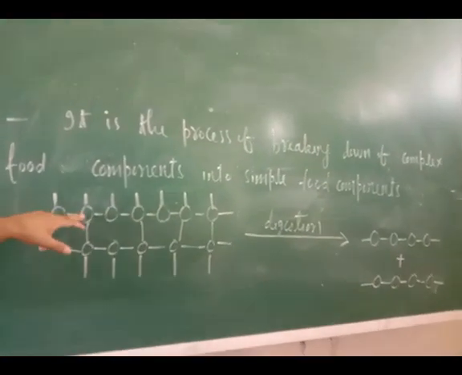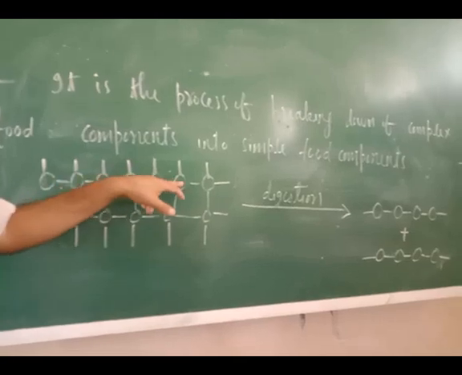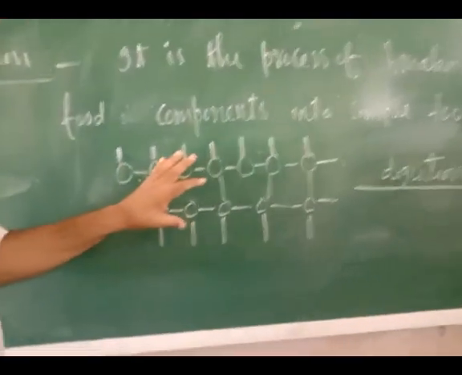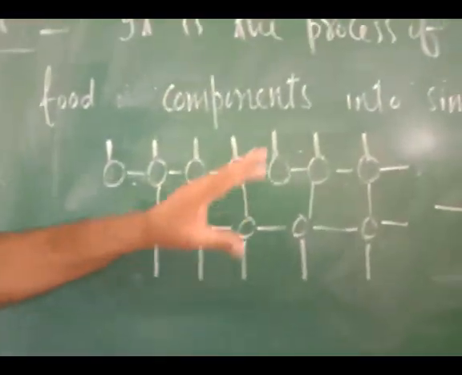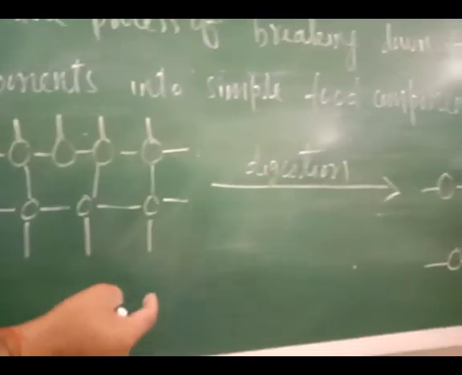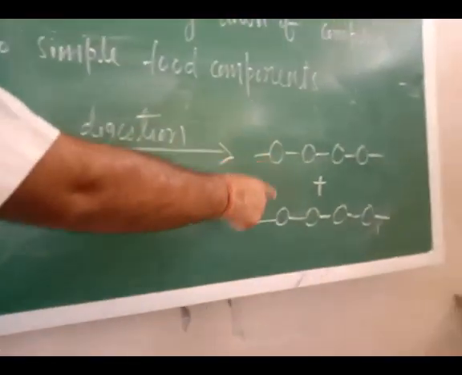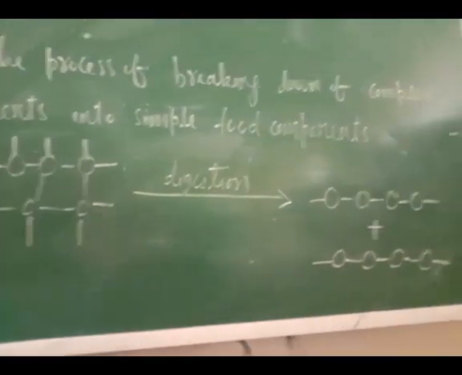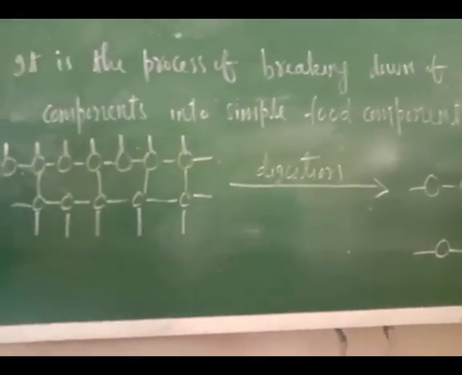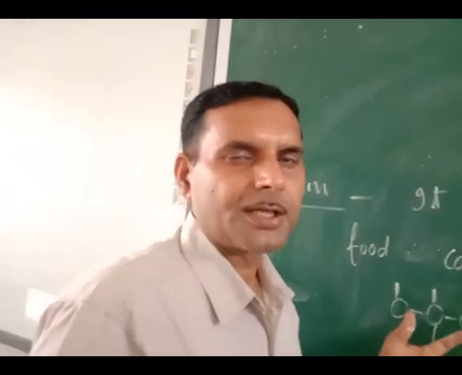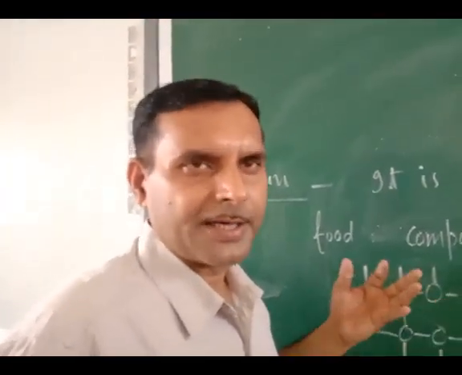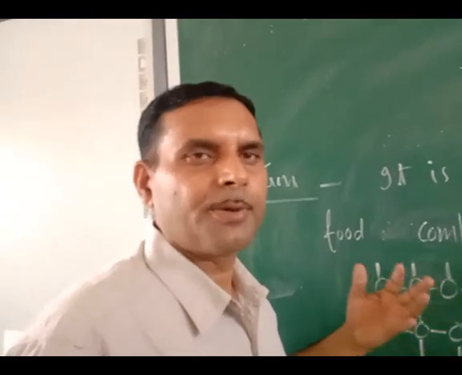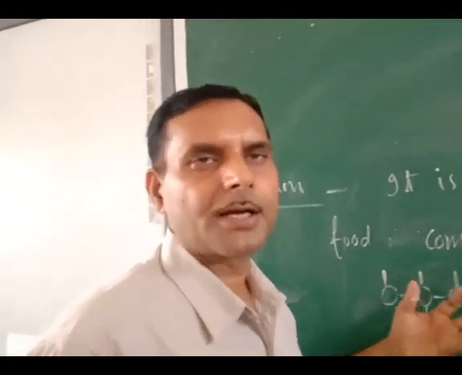You can see these small components of food are joined by strong bonds. When they are digested, they will be broken into simpler components. So basically in digestion, the food components which are present in complex form will be broken into simpler components.